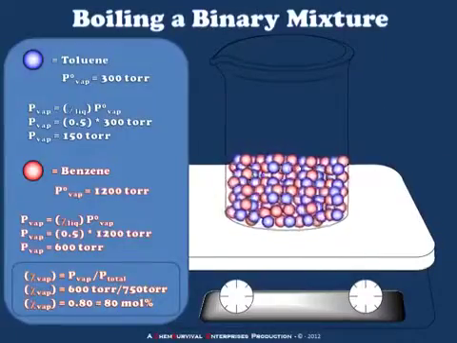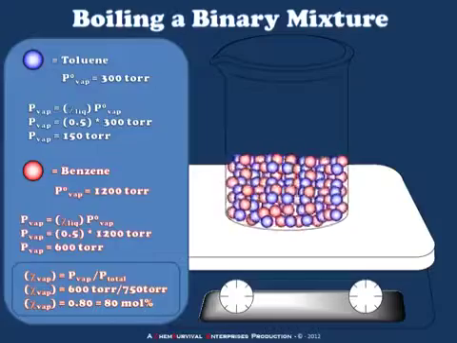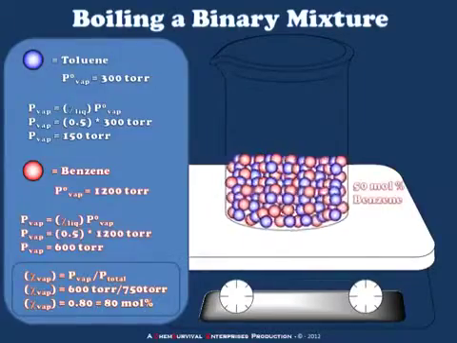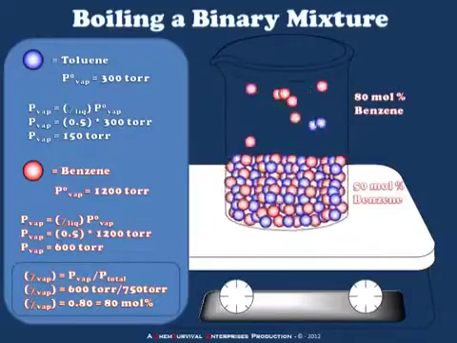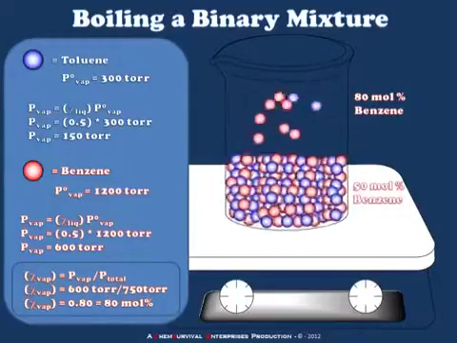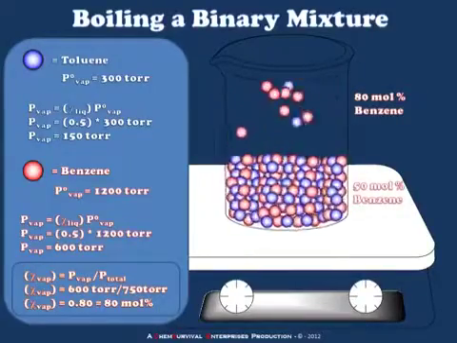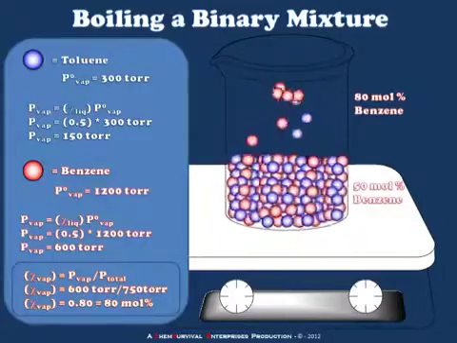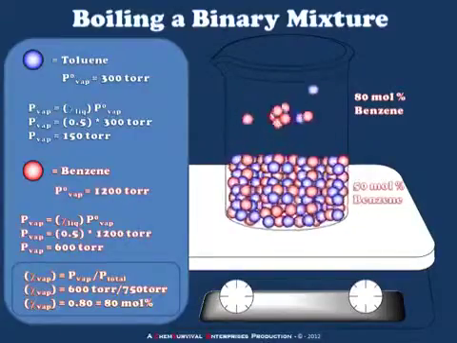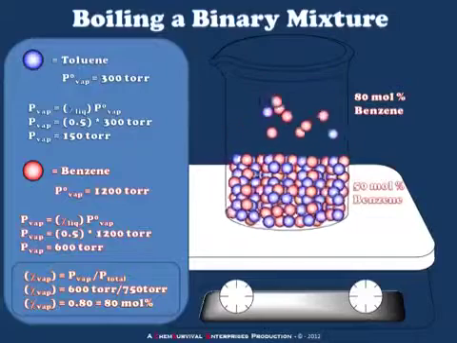Now you'll recall from our previous discussion that if we have a 50-50 mixture by mole of toluene and benzene, and we boil that mixture on a hot plate, we expect the vapor above that boiling mixture to have a composition of 80 mole%. This is based upon our calculations using Raoult's, Dalton's, and ideal gas laws. But of course the question always comes up, is it possible to get a distillate that's 99% benzene or 100% benzene? And the answer to this question is yes, but we have to think carefully about how we build our distillation apparatus in order to achieve this.